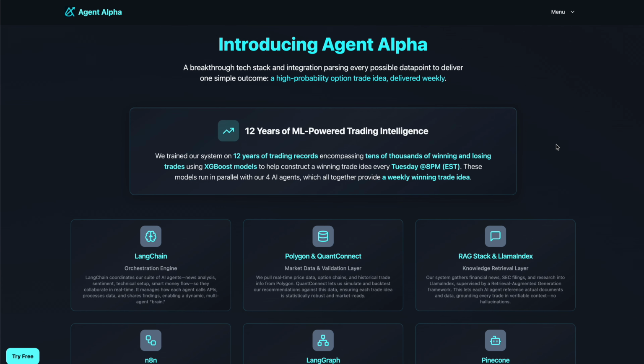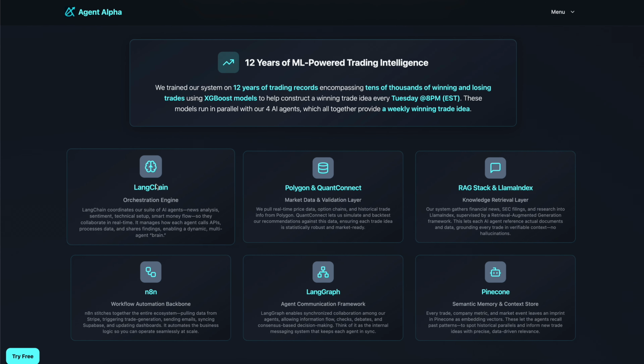Agent Alpha is built at the intersection of machine learning, LLM-based agents, and programmatic trade construction. At its core is a supervised learning model trained on over 12 years of labeled options trade data. Each vector embedding captures every variable required for the model to understand the precursor to trade success and the hallmarks of trade failure. On top of this predictive base, we've deployed and developed a LangGraph structured multi-agent architecture via LangChain,